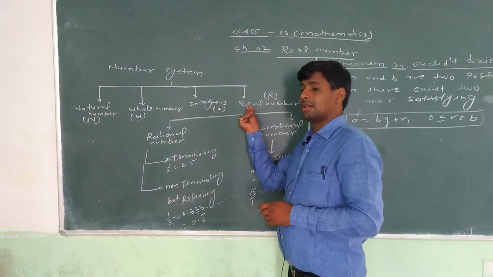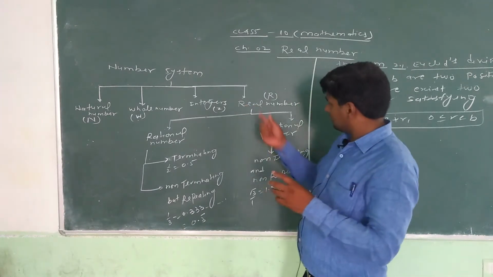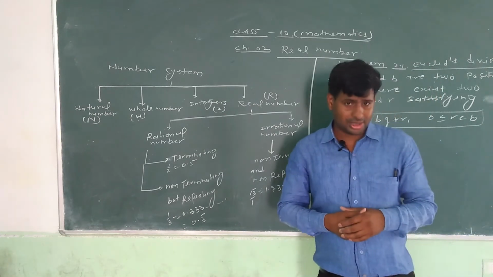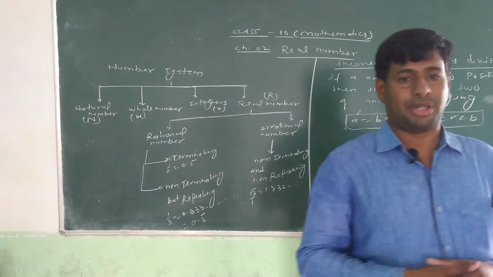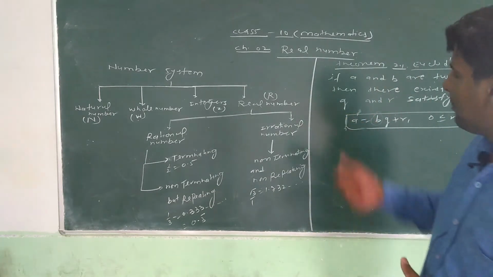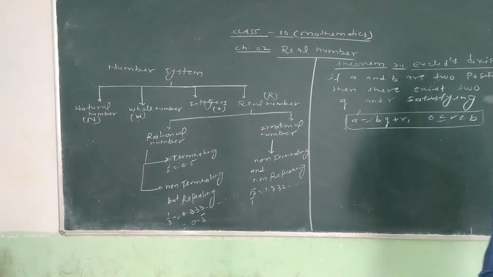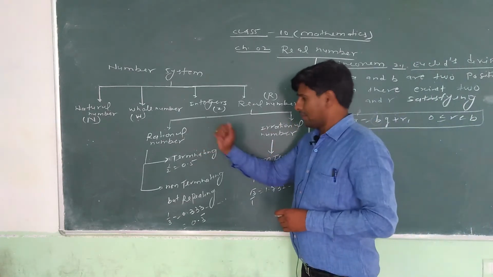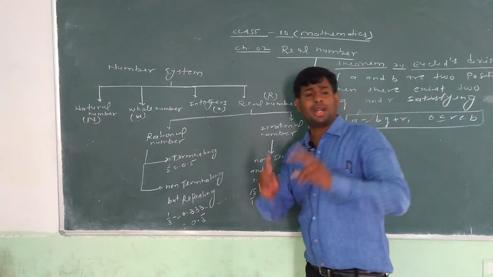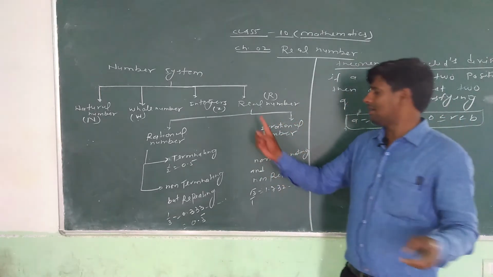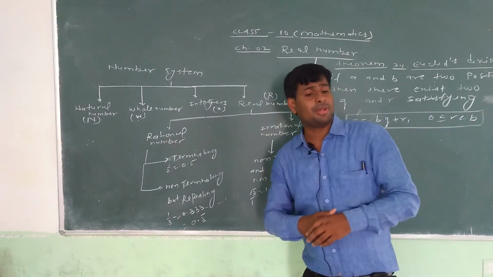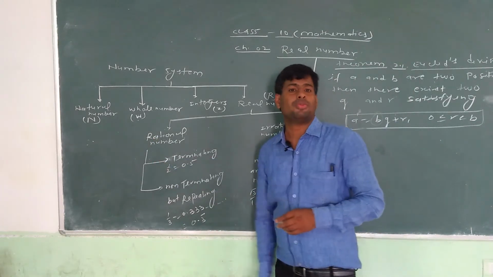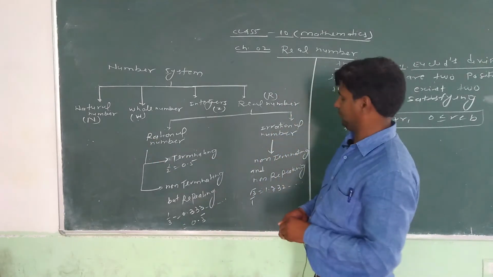And real numbers. What is a real number? A real number means any number which can be represented in the form of p by q, where q does not equal 0. Real numbers have two types, rational and irrational. A rational number means those numbers which can be represented in the form of p by q, where q does not equal 0.